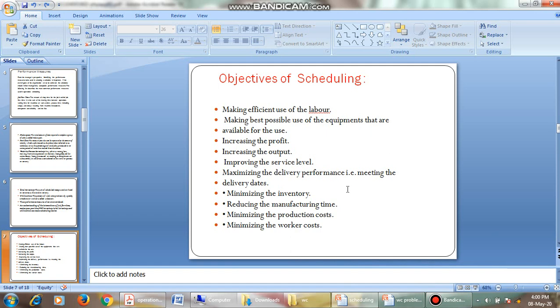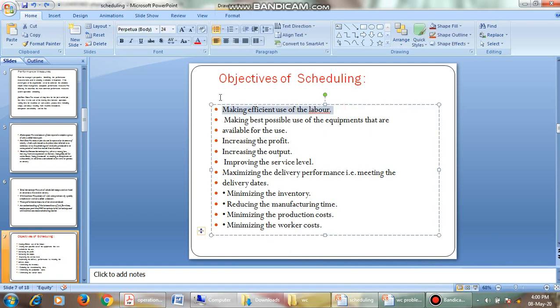Right, next coming to the objectives of scheduling, that is why we have to go for scheduling. The first one is to make efficient use of labor or worker. As we are paying money to the worker, we have to use him effectively.